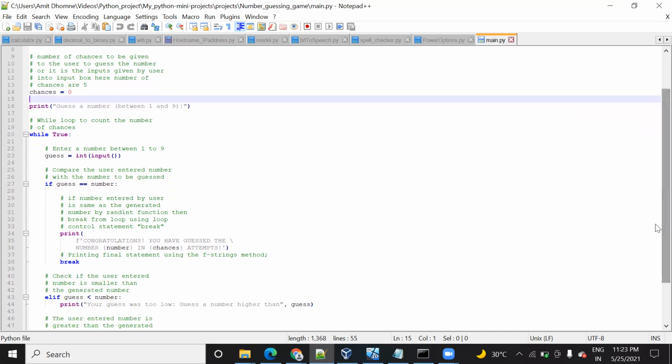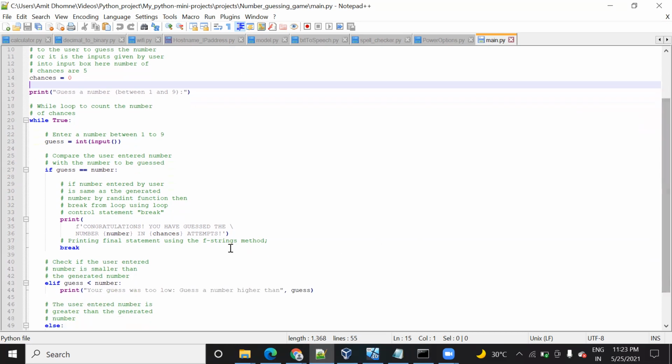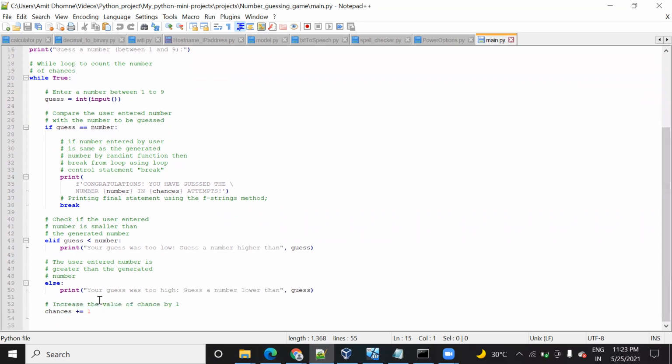In case not, if the guess is less than number, it will print your guess is too low, guess a number higher than that. If it is greater, it will print your guess is too high, guess a number lower than that, and it will increase chance by 1.